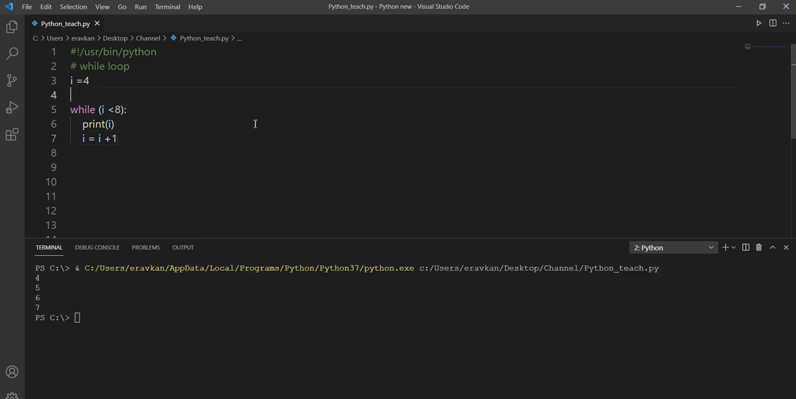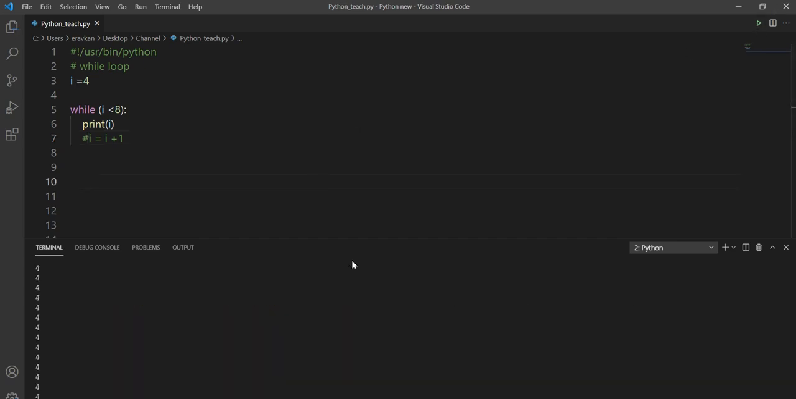Okay, let me run it. So 4, 5, 6, 7. And if I avoid this, then this will be an infinite loop. Okay, one more thing, if I do it like this here, then it means the loop will go 4, 5, 6, 7, 8 times.